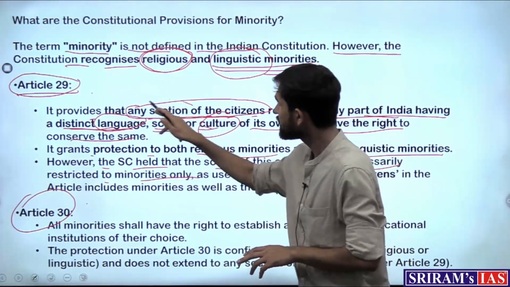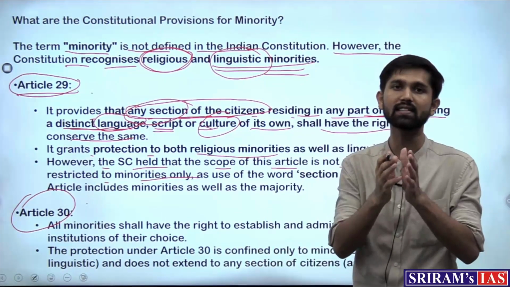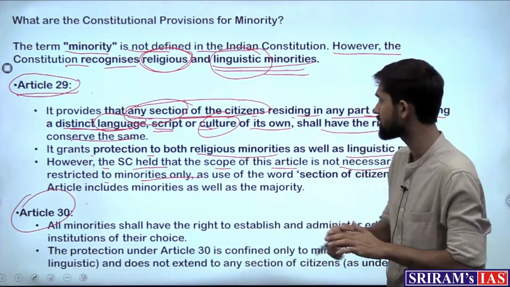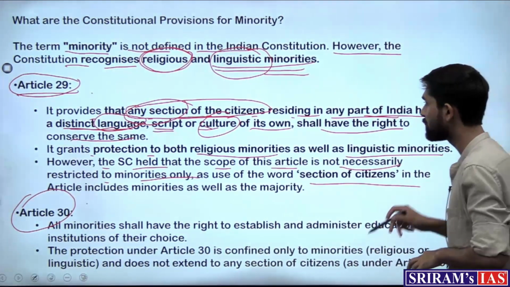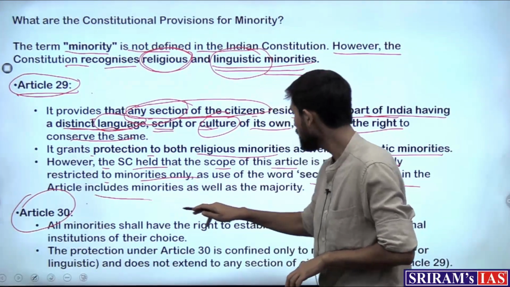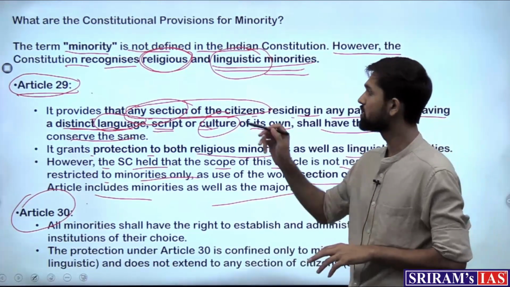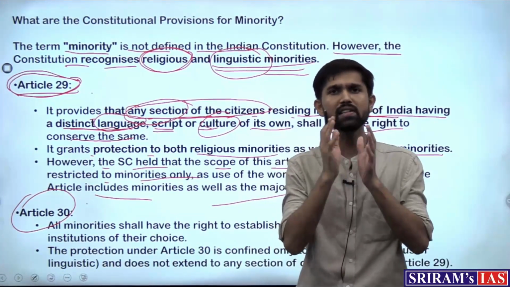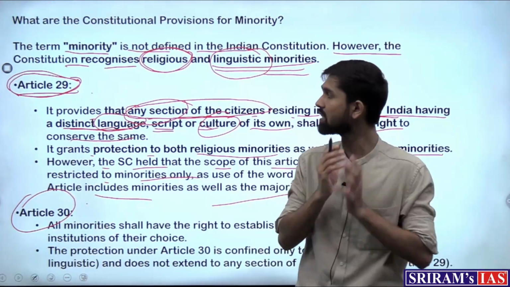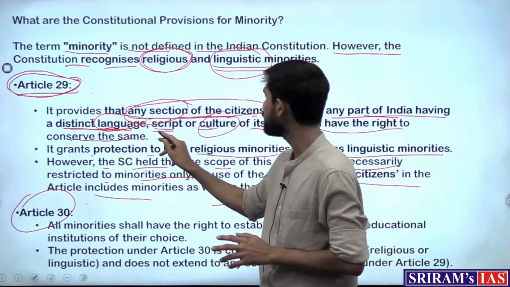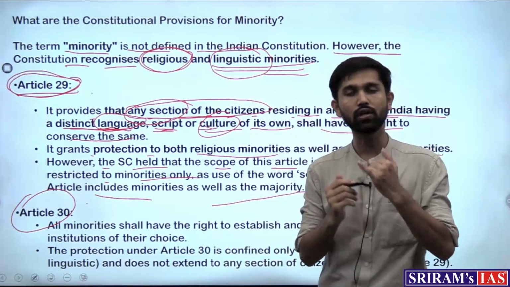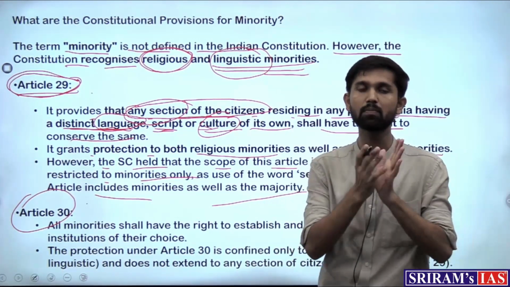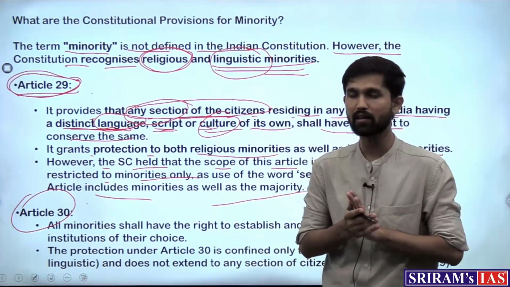As we can see, the statement is very broadly stated, that of any section of citizens. So it can be interpreted to include the majority as well. So this is the first, Article 29, which gives any section of citizens the right to conserve their distinct language, script or culture. Here is where the right to conserve their particular language, script and culture flows.